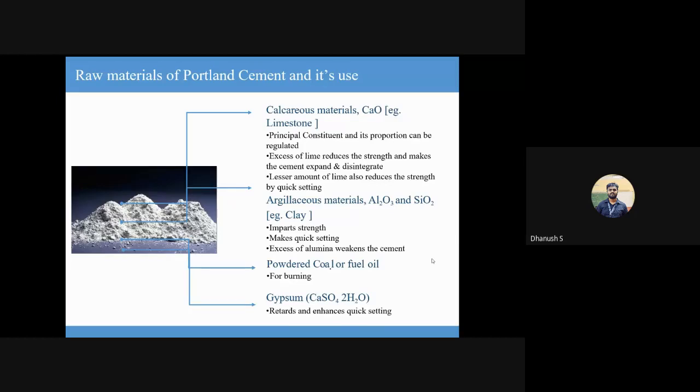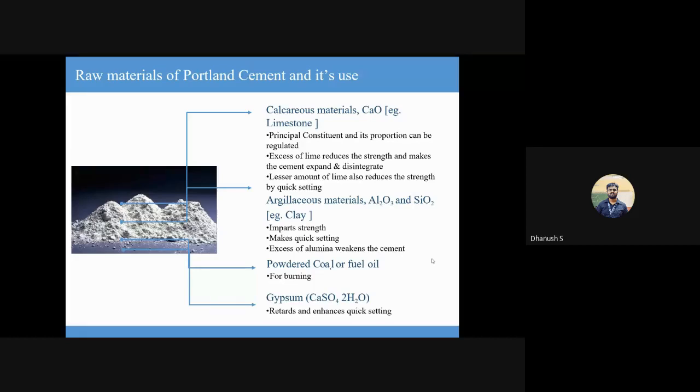What happens if it's less than desired is it will lead to another type of problem. It leads to quick setting, and we don't want that. Okay, so two things: more lime is bad because it leads to expansion, cracks, and then eventual disintegration. Less lime is also bad because it reduces strength by quickly setting. Next, talk about argillaceous materials. You have your alumina and silica.